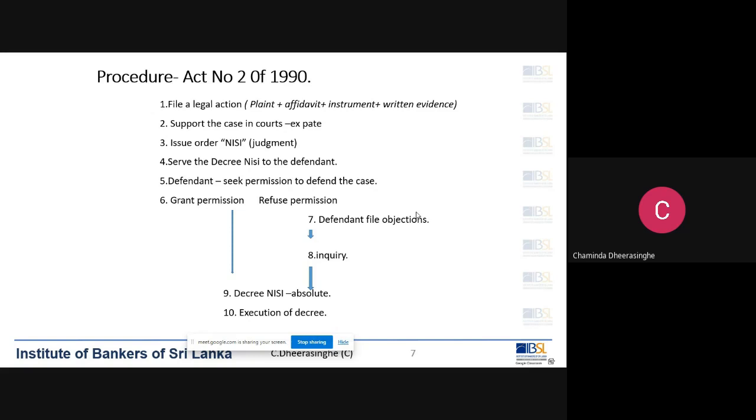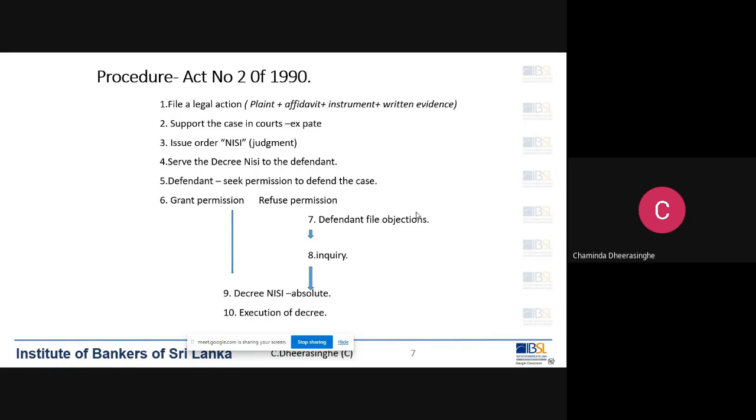This is called decree nisi made absolute. So absolute decree nisi means final judgment. That is what happens if the customer does not get permission.